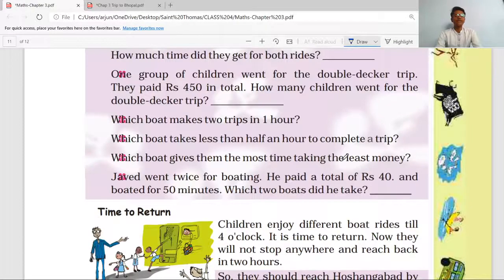Javed went twice for boating. He paid a total of rupees 40 and boated for 50 minutes. Which two boats did he take? So he paid rupees 40 and boated for 50 minutes.